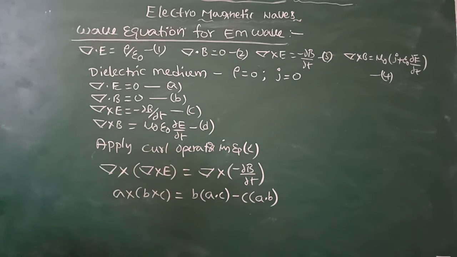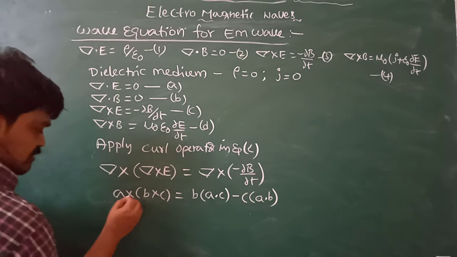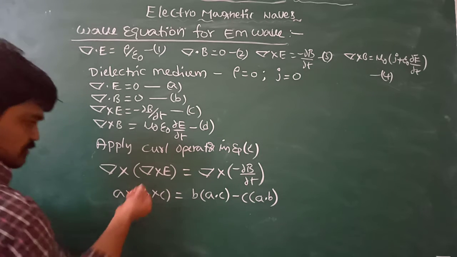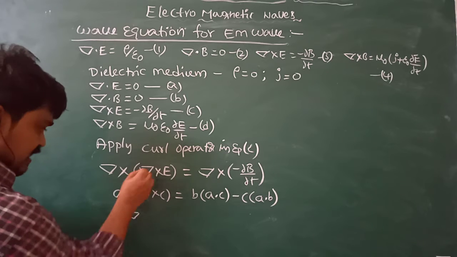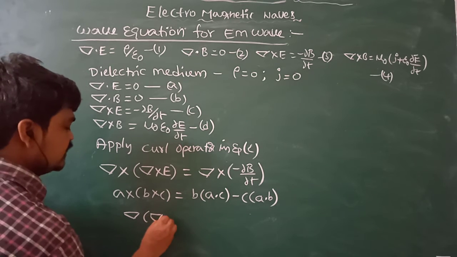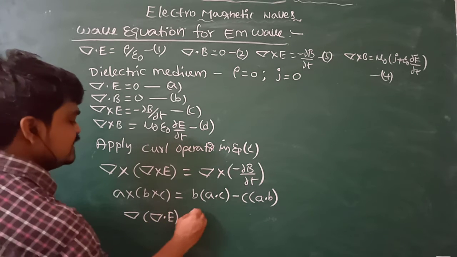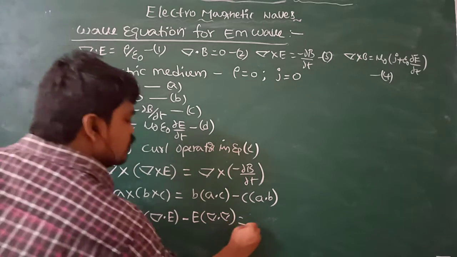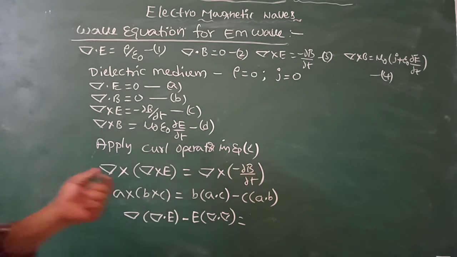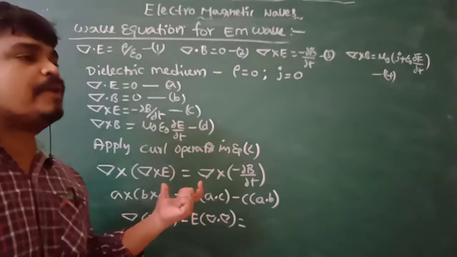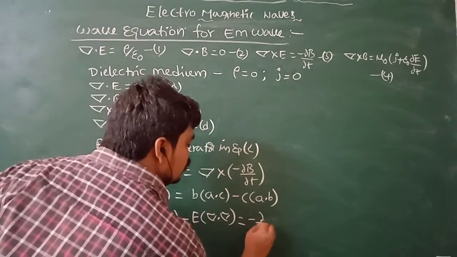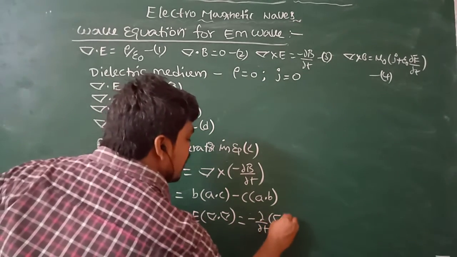Similarly, del cross del cross E is del (del dot E) minus E (del dot del). The differentiation operators obey the commutative law, so you can write it as minus dou by dou t of del cross B.